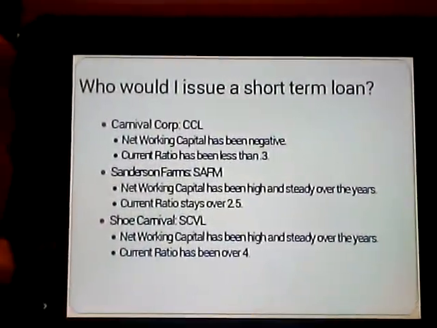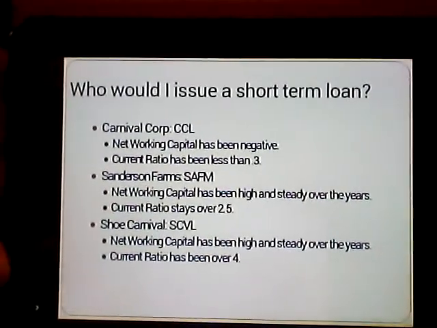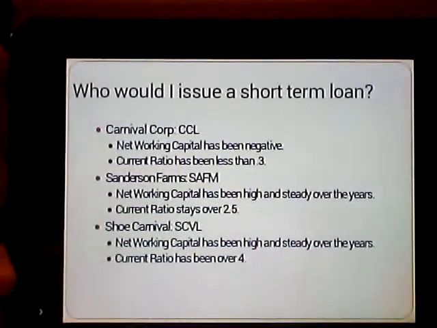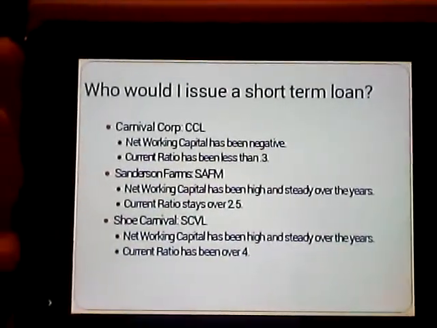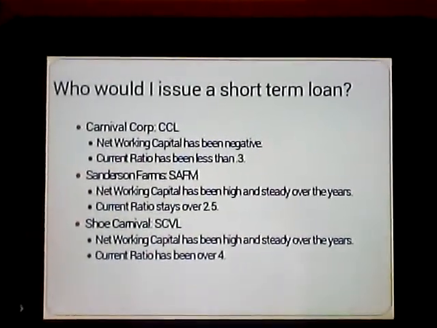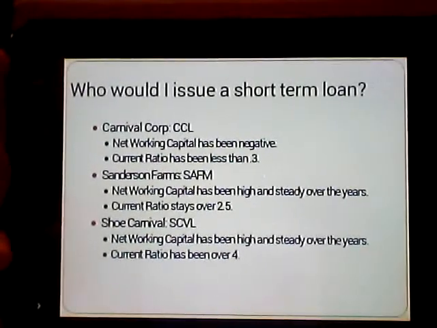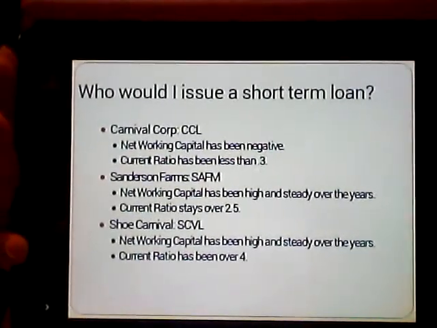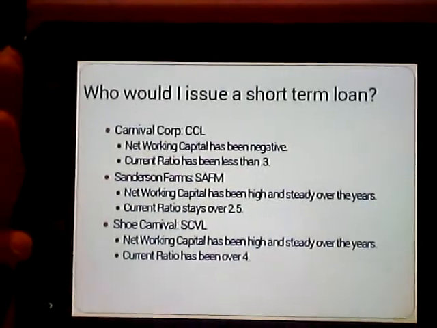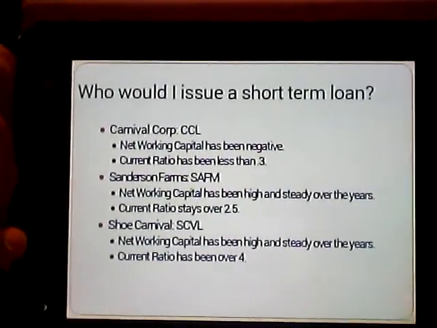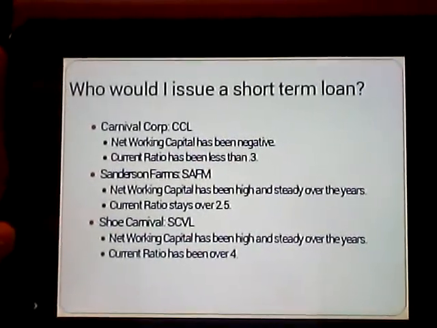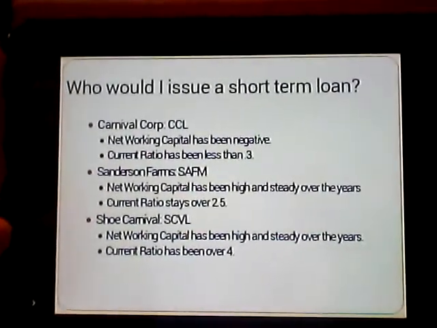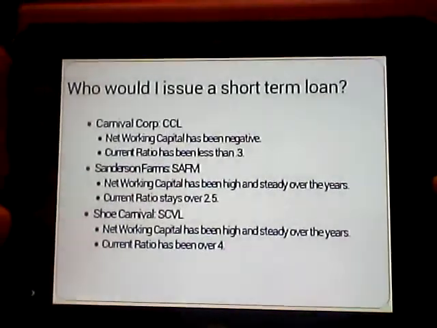So to answer the question of who would I issue a short-term loan to, I looked at the net working capital and the current ratio for my 3 companies, and some things that stood out to me is that the net working capital for Carnival Cruise Line has been negative. They also have a current ratio that has been less than 0.3, which is very, very low. You would like to have a current ratio that was fairly high. That way you know that they have the ability to pay off any debt if something were to happen.